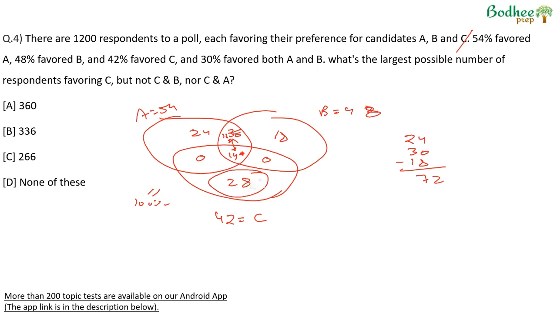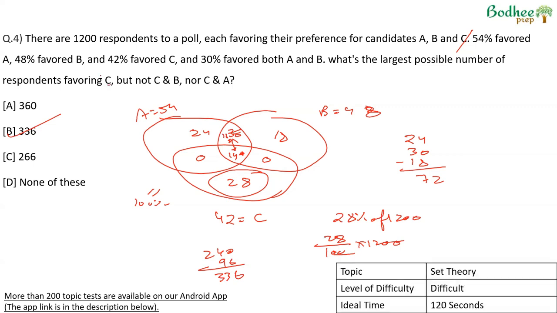And we get people who support only C as 28%, not C and B, not C and A. 28% of 1200 is 28 upon 100 times 1200, which will give us 240 and 96, 336 as the answer. So that becomes the largest possible number for C. Otherwise, there can be a higher overlap for C and only C will decrease. I think difficult question, about 2 to 2.5 minutes to solve.